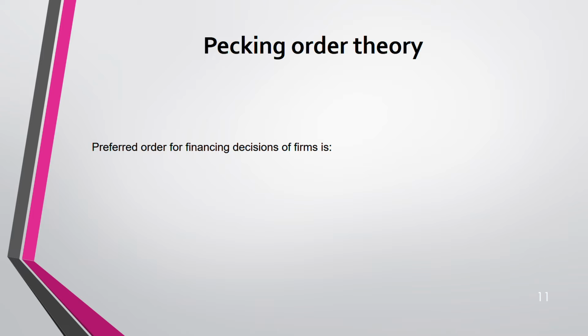Pecking order is easy. Pecking order means you choose an order, 1, 2, 3. This will be my first choice, this will be my second choice, this will be my third choice when I go for financing. So this is the preferred order. Number one, always firms will first choose from internally generated funds, the things that they have in the business, because this is the least risky. You don't have to wait for it. The moment you want, you just get it because it's there in your company.